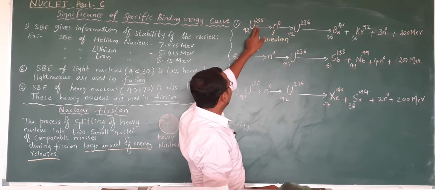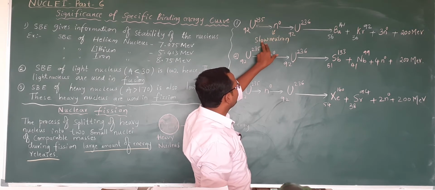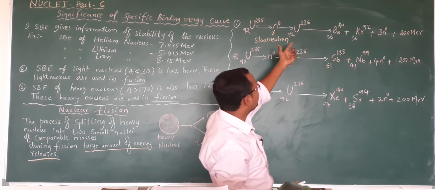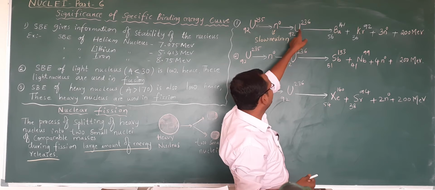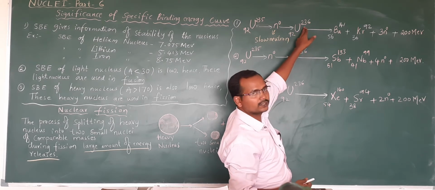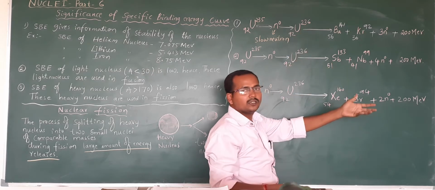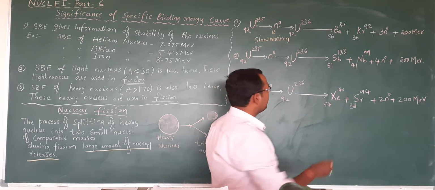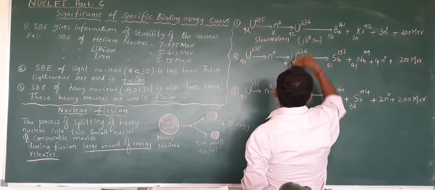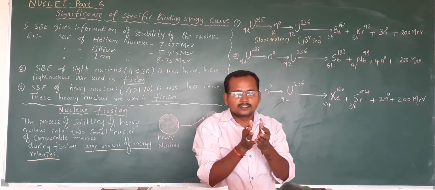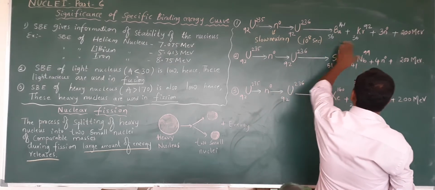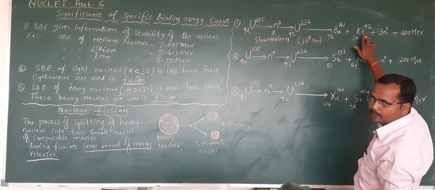When uranium-235 is bombarded with a slow neutron, it first absorbs that neutron and becomes a compound nucleus, uranium-236. Within a small interval of time, about 10 raised to minus 8 seconds, the fission, the splitting, starts and forms the fragments barium and krypton.